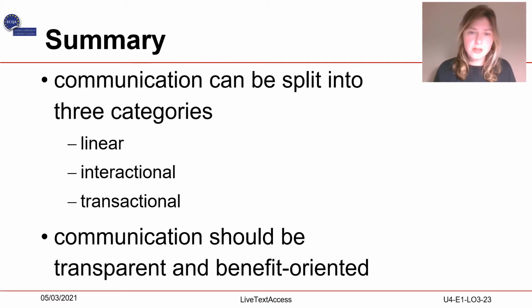The main models of communication can be split into three categories: linear, interactional, and transactional. Communication with clients should always be transparent and information transmitted benefit-oriented.